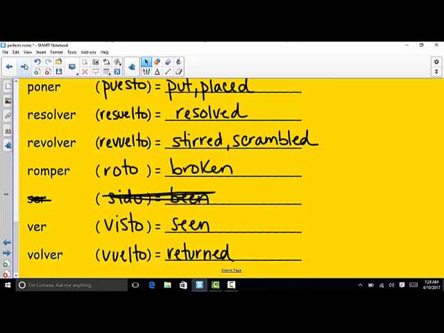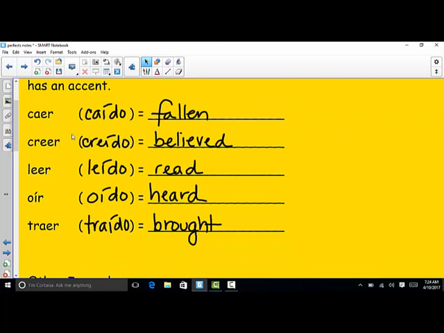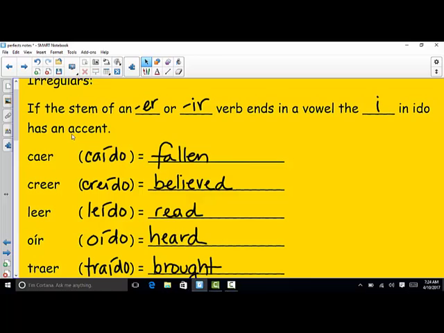Okay, vale, muy bien. At this point, you should be able to do your tarea because you have all of your irregulars and your notes for present perfect construction.